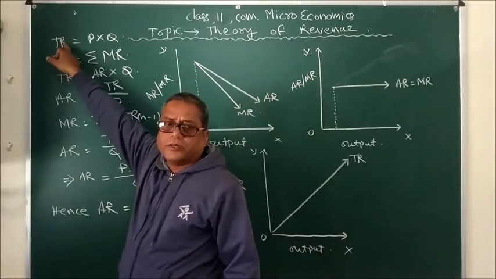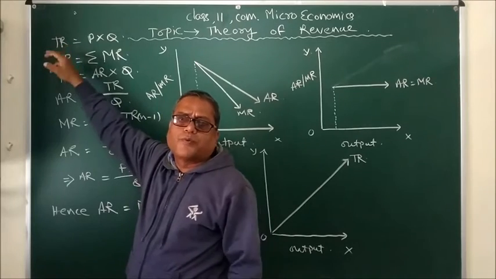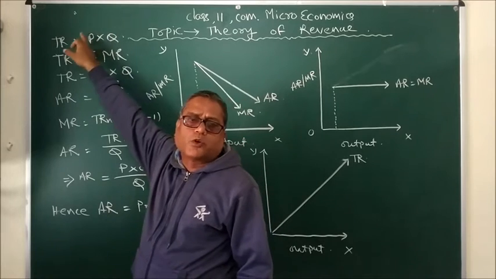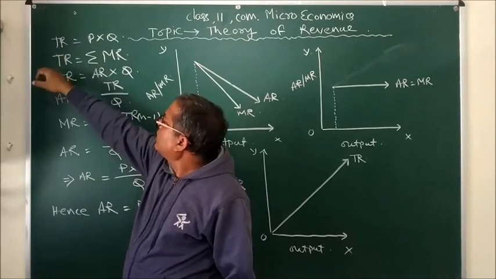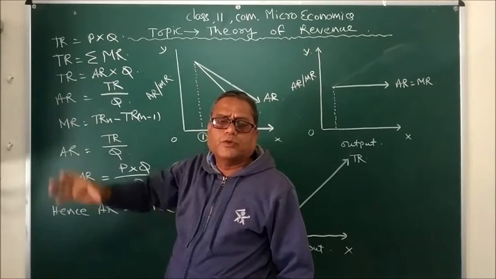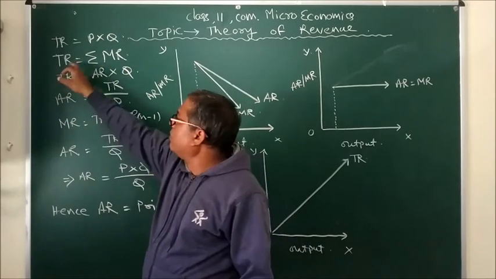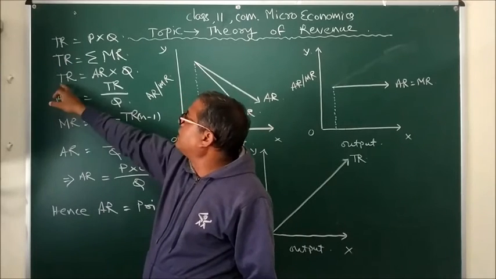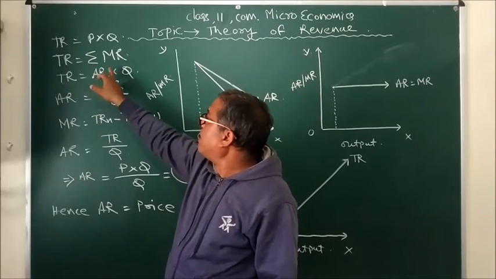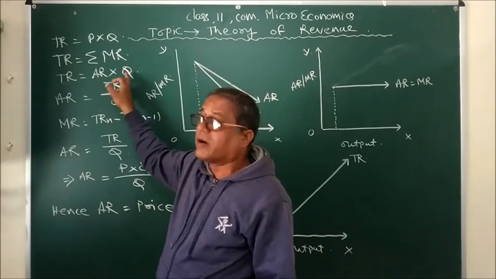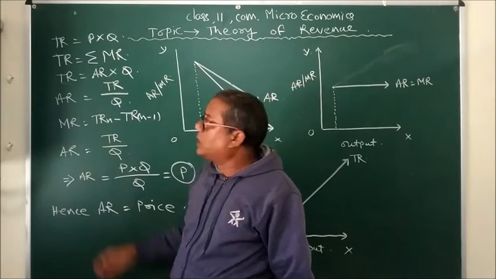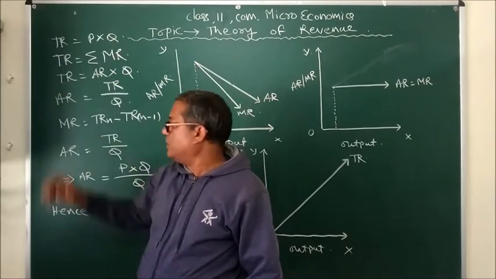First, total revenue. We have different ways to find total revenue. Price into quantity sold is total revenue, or the summation of all marginal revenues. If we make a sum, then we will find total revenue. Or in other words, we can find total revenue by multiplying quantity of output sold into average revenue. Three formulas to find out total revenue.